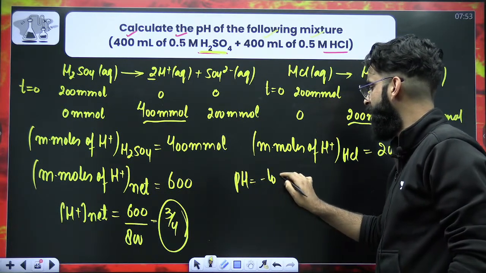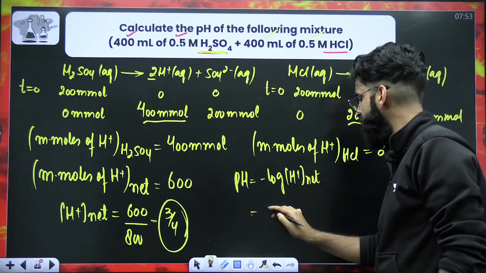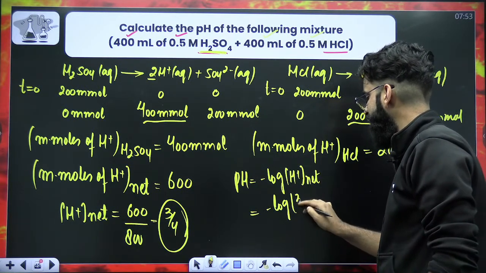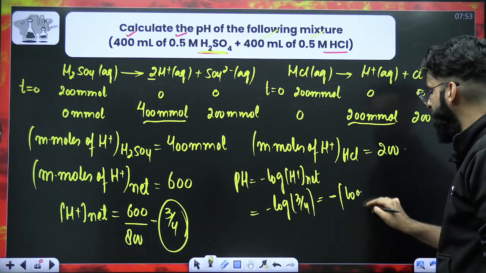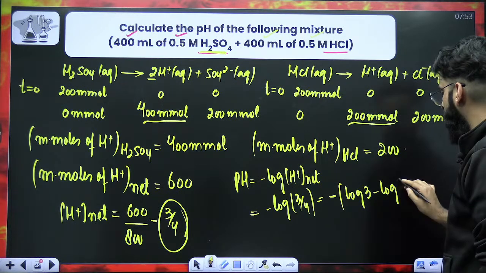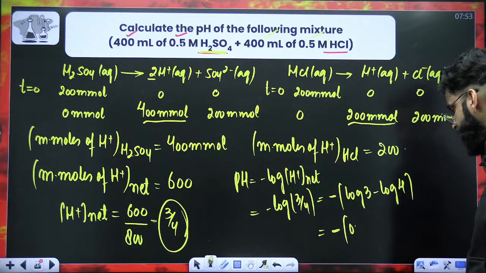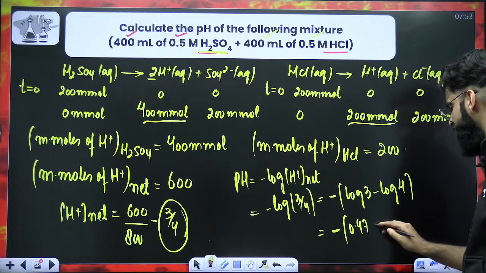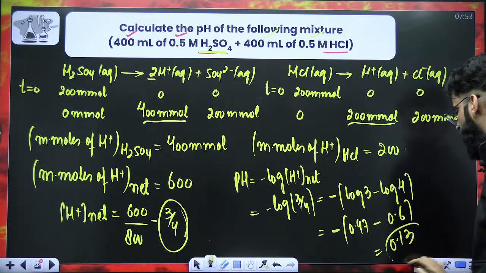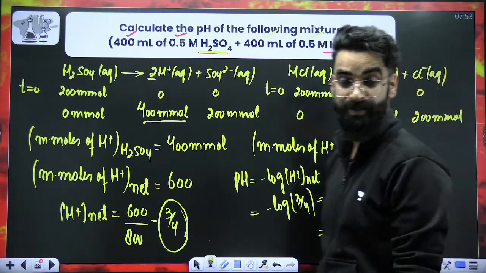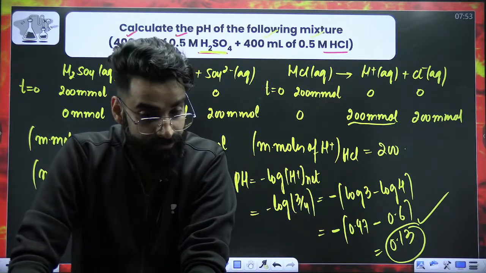pH stands for minus log of net H positive ion concentration, which is minus log of 3 divided by 4, which is minus times log of M by N, that is log of M minus log of N, right? So it is minus. Log of 3 is, how much is log of 3? 0.47. Log of 4 is 0.6. The final value comes out to be 0.13. So 0.13 is the pH of the resulting solution.